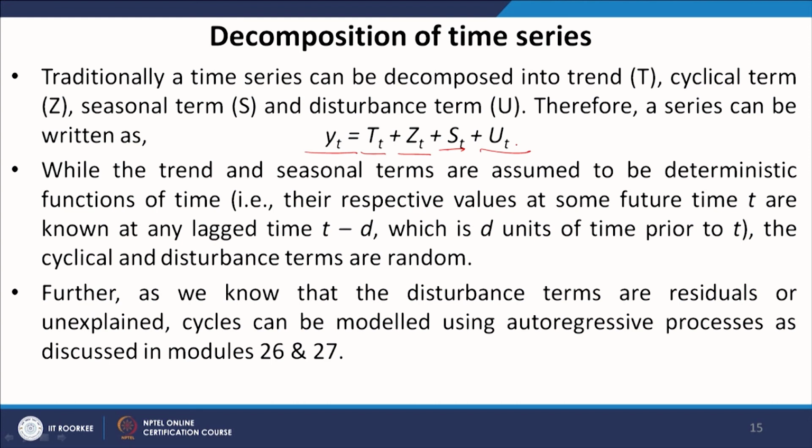The disturbance term, as the term itself implies, is supposed to be a white noise process, not explainable. So, we focus on the cyclical components, which can be modeled.